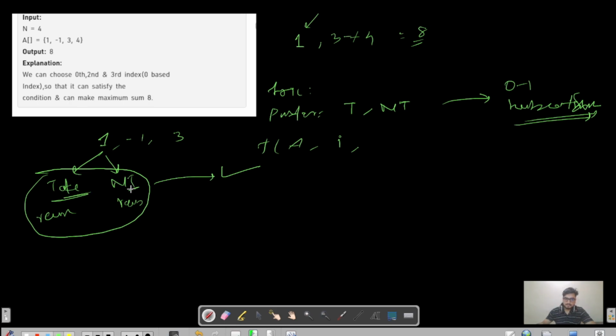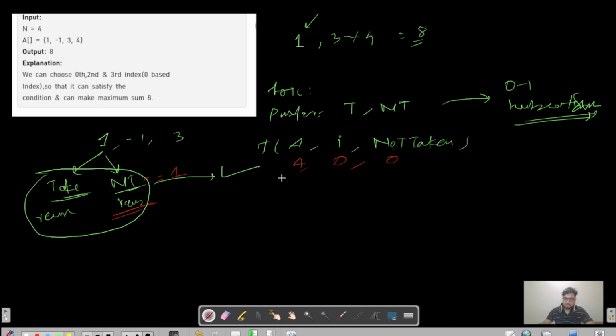There are two states, that is taken and not taken, so let us make a state not taken, and that is also in the integer format. Initially we will pass the array, the index 0 and not taken as 0. If not taken is equal to 1, that means you are not taking that element. If not taken is equal to 0, that means you take it and move forward, right?